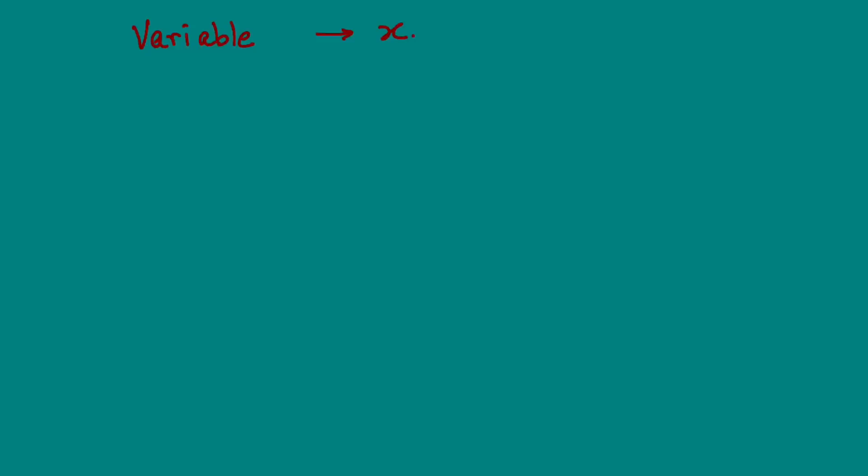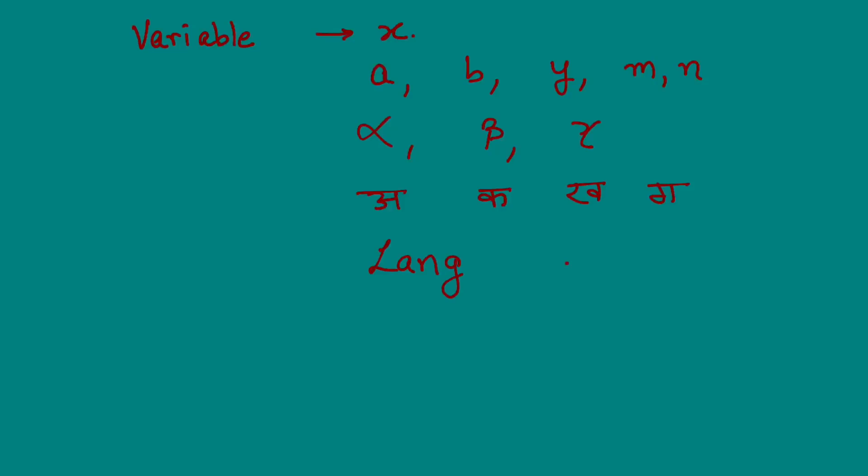You can take it as any alphabet. So A, B, Y, M, N, alpha, beta, gamma. You can take the letters of the alphabet in Hindi, or any other language, right? So you are not correlating it to a number, you are correlating it to one of the alphabets that are there, right?